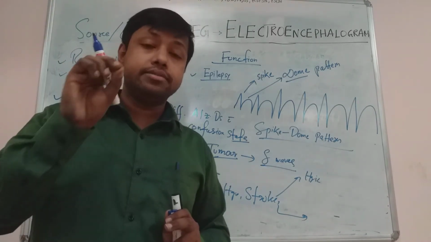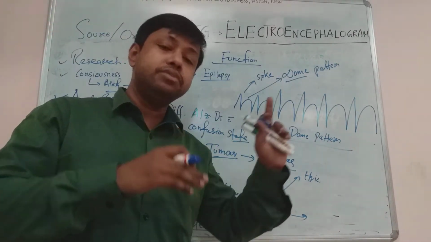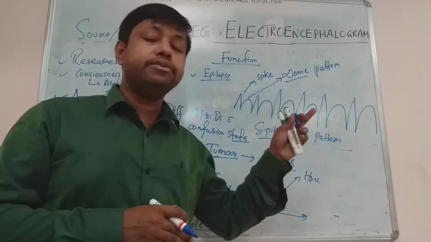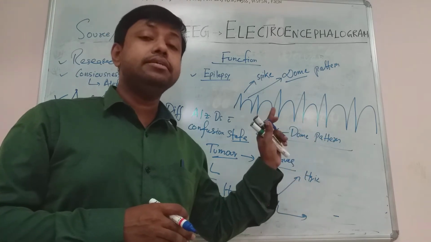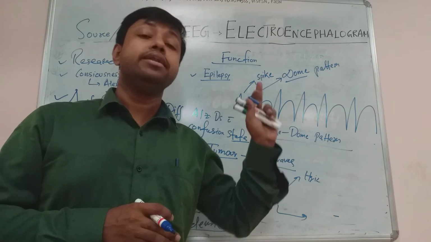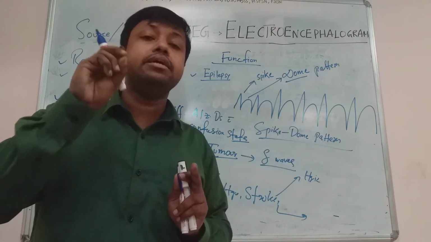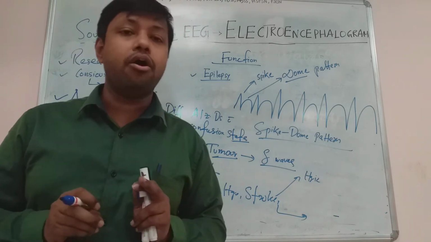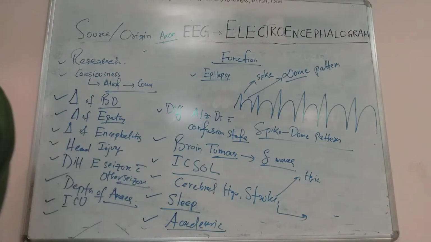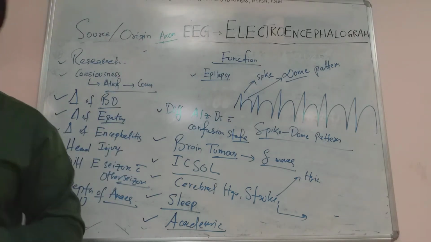Intraoperatively, if we put surface electrodes, the recording, which is a variation of electroencephalogram, we call electrocorticogram. This can be done intraoperatively while doing neurosurgery to see whether after neurosurgery the electrical activity is normal or becomes abnormal or again normal. Can you understand? So during neurosurgery, electrocorticogram can also be done.